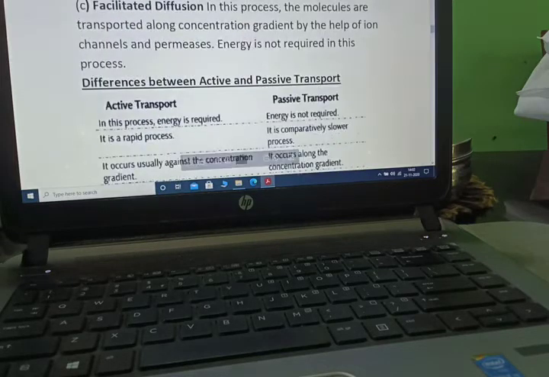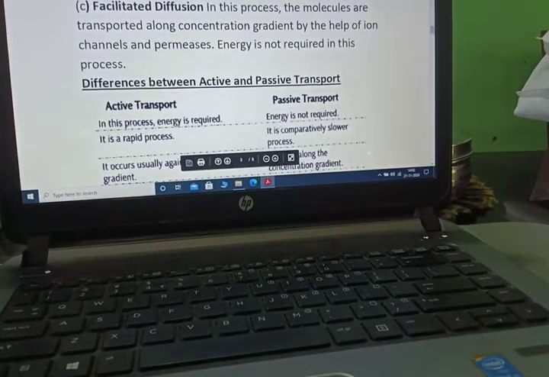It is the process in which neutral molecules move across the membrane along the concentration gradient, that is, higher to lower concentration, for example gases and small molecules. Facilitated diffusion. In this process, the molecules are transported along the concentration gradient with the help of ion channels and permeases. Energy is not required in this process.